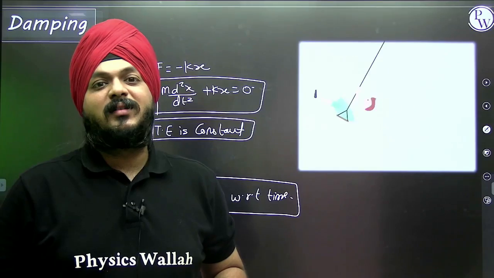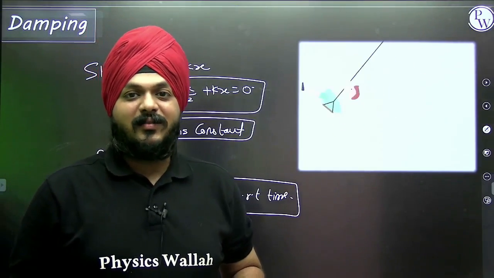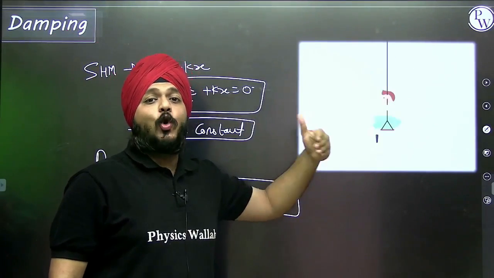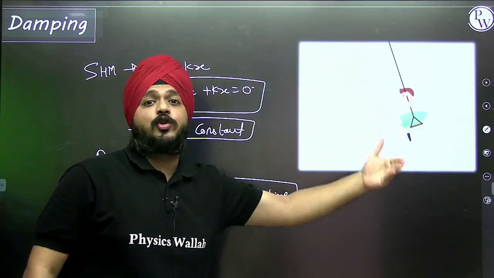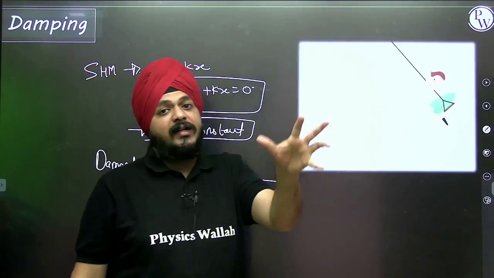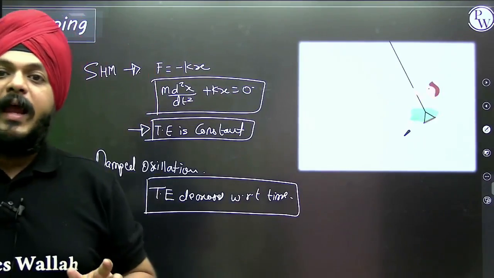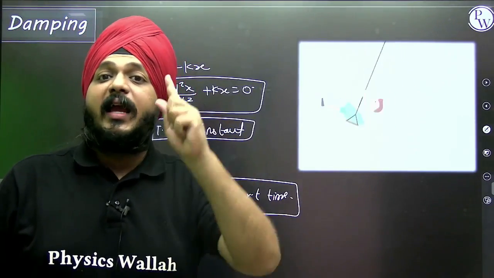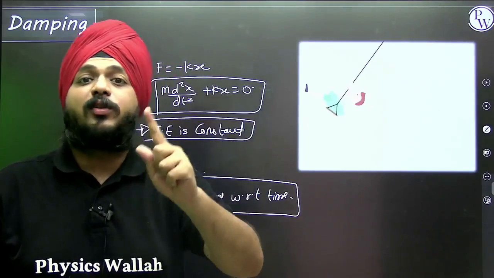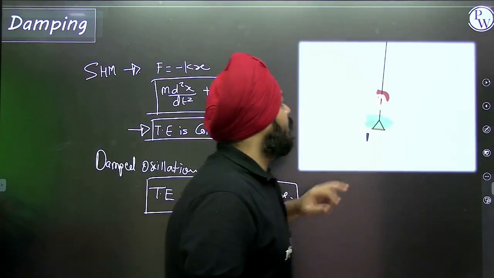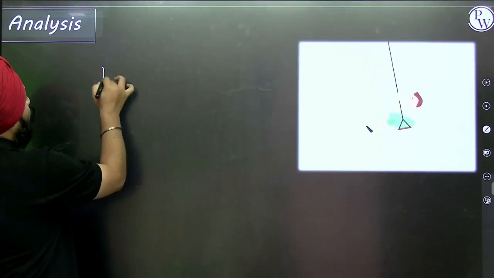So what happens here? A resistive force is acting that slowly acts against the motion of the particle, and that decreases the total energy with respect to time. That dissipative resistive force is known as a damping force.